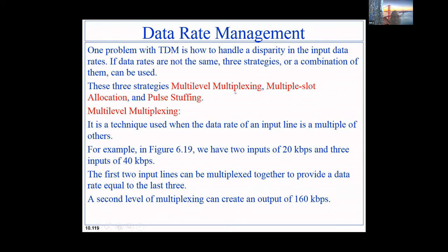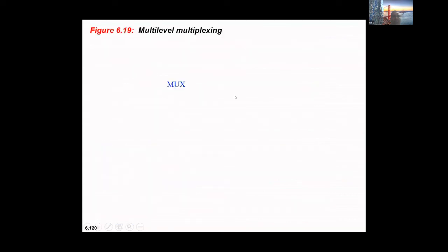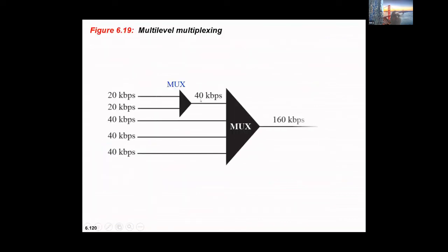So in multi-level multiplexing, what happens here is I have three data sources which are sending 40 kbps of data at a time. And two data sources are there which are sending only 20 kbps of data.